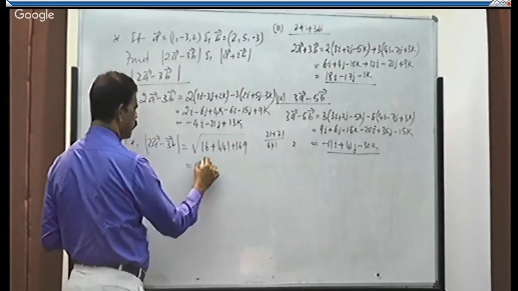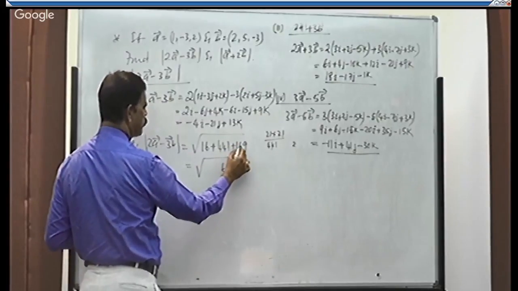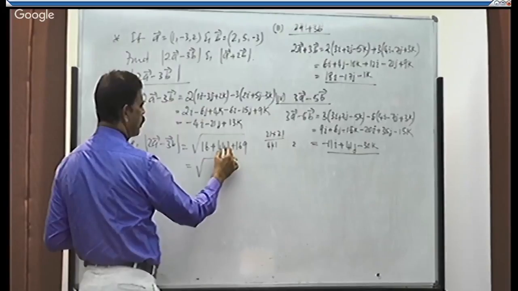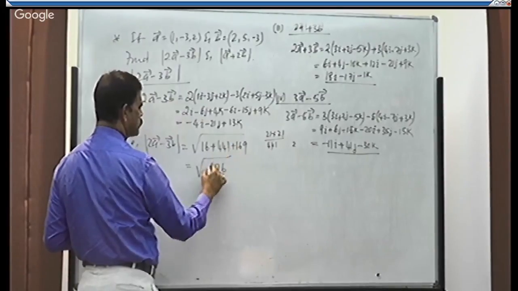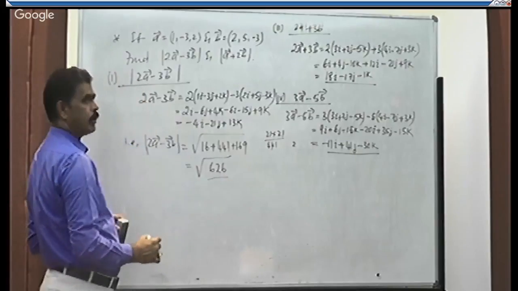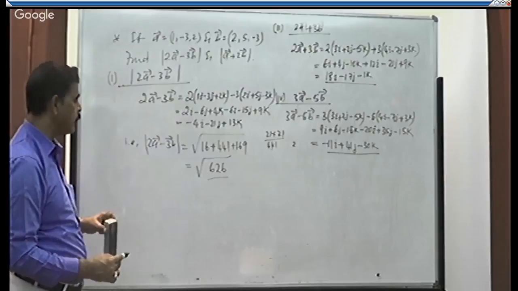Finally, it is what? 16 plus 441 plus 169 is 626. The square root of 626 is the magnitude of 2a minus 3b.